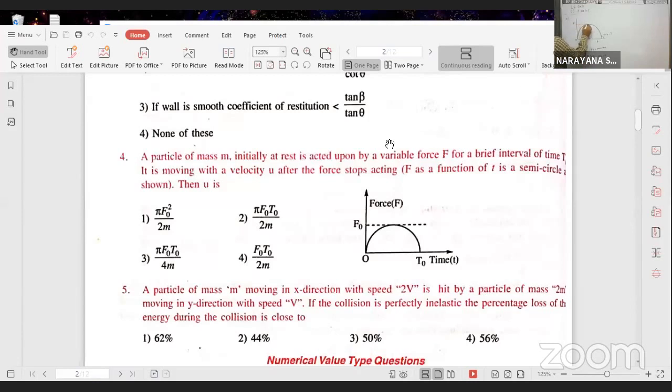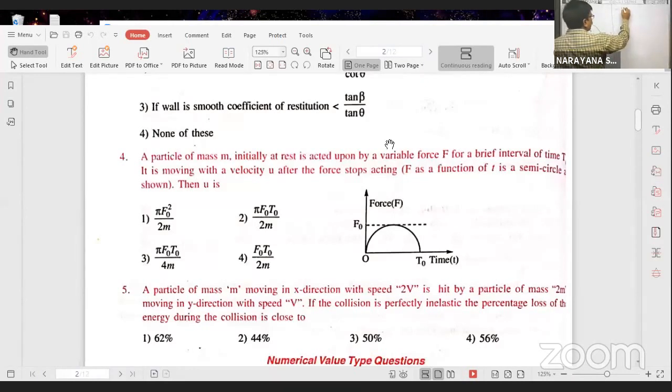Here exactly at this maximum position, the force is given as f naught. That's why this length is equal to f naught only. This is the radius along y-axis. So rx means t naught by 2 into ry means f naught whole by 2, that is equal to m into v. Therefore, velocity of the particle after force stops acting on the particle, v is equal to pi f naught t naught by 2 into 2, 4m.